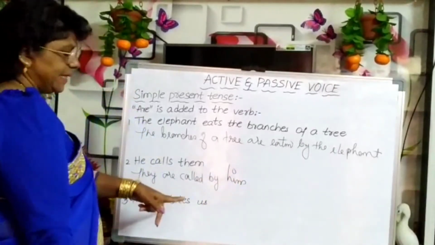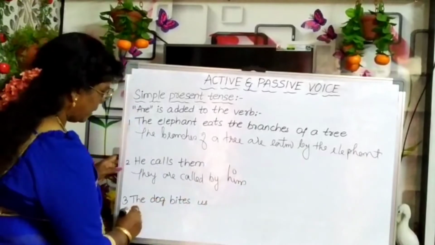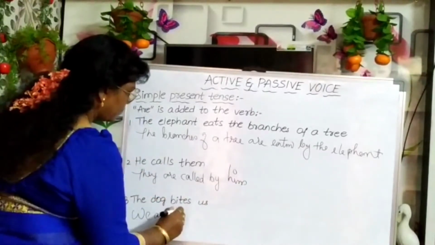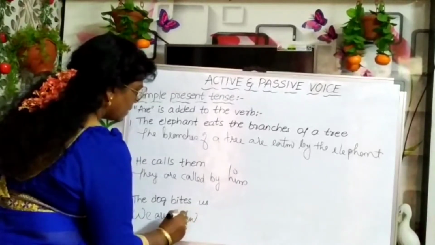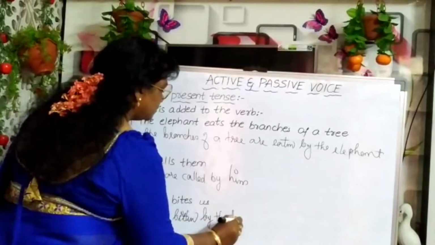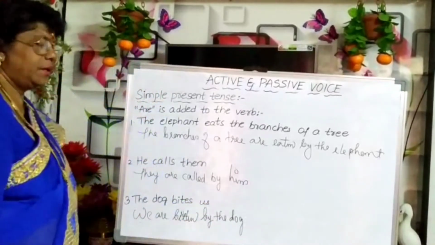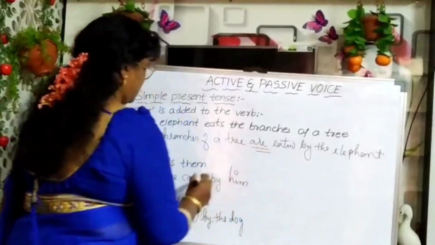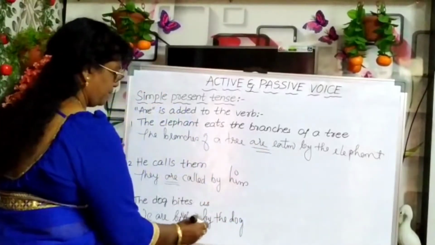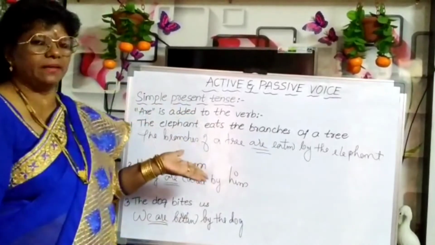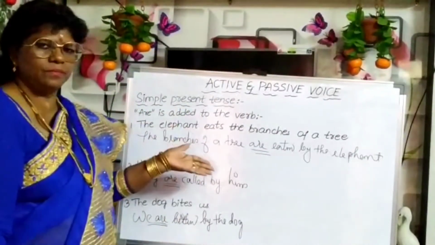The dog bites us. We are bitten by the dog. So, here are. So, what are the changes we made in the sentence? You can go through. Okay?